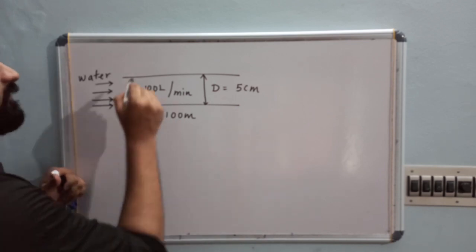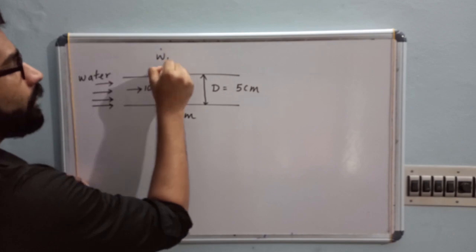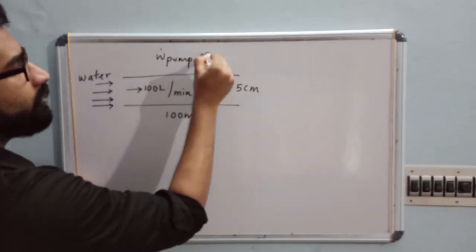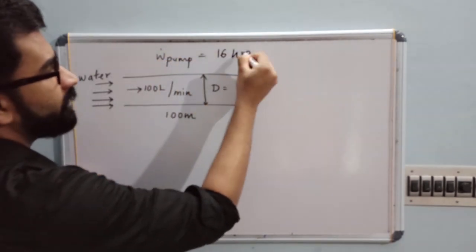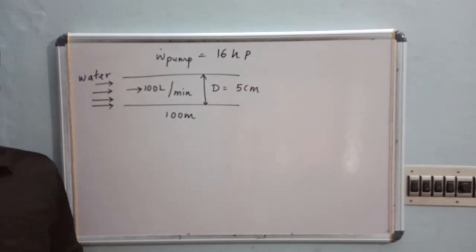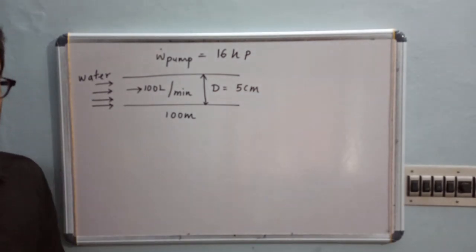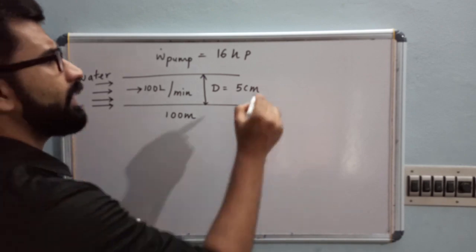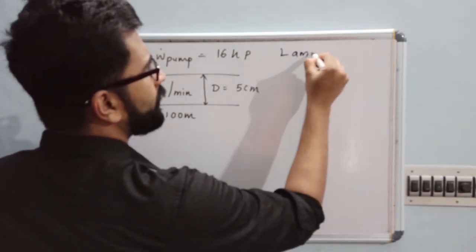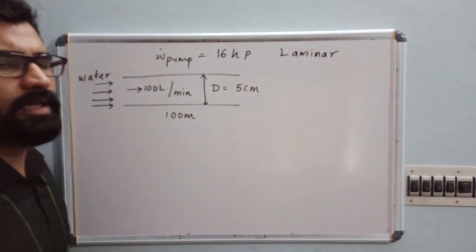Now, for this, the pumping power we require is 16 horsepower. This is the pumping power we require, and they will give you the flow as laminar flow.